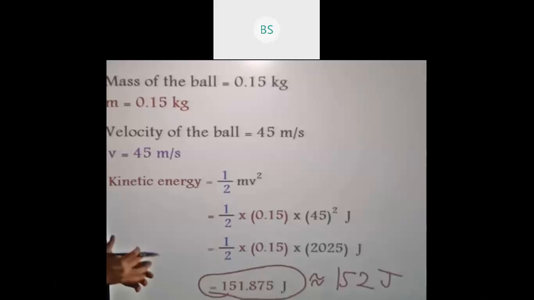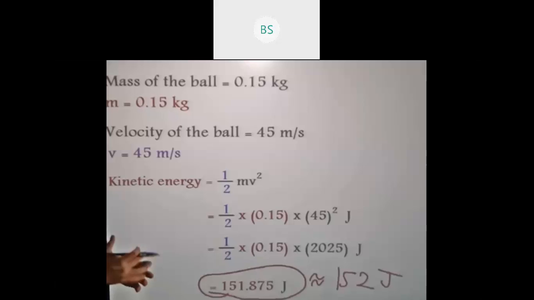It is the energy possessed by a body due to its changed position or changed size and shape. Size and shape combined are called configuration. So you can say it is the energy possessed by a body due to its changed position or changed configuration.